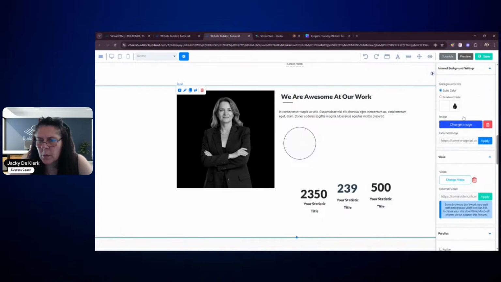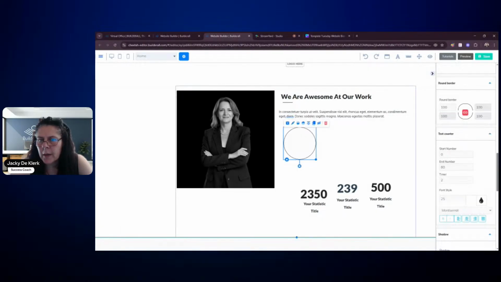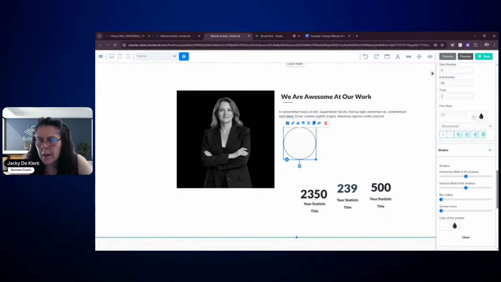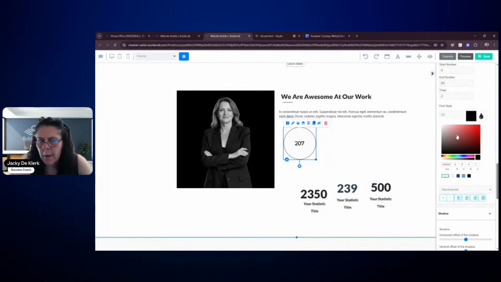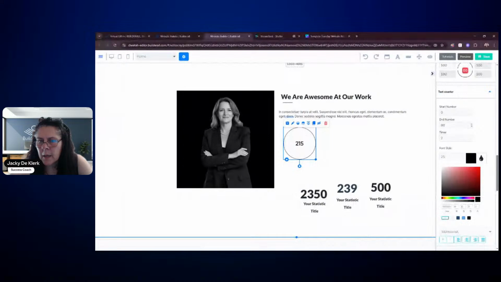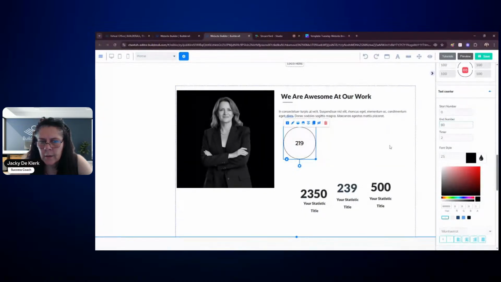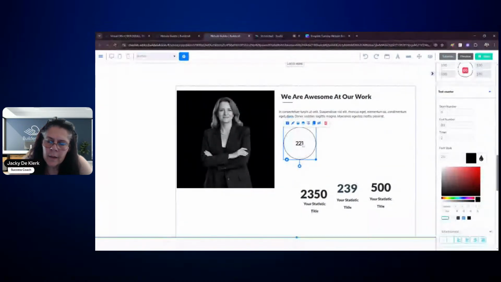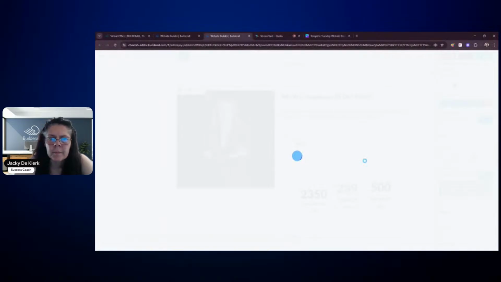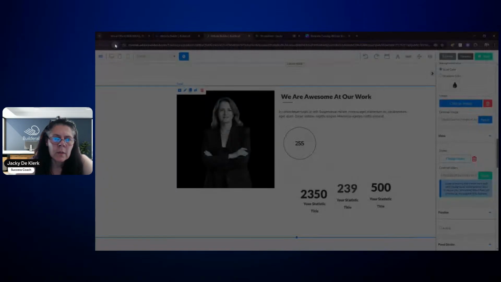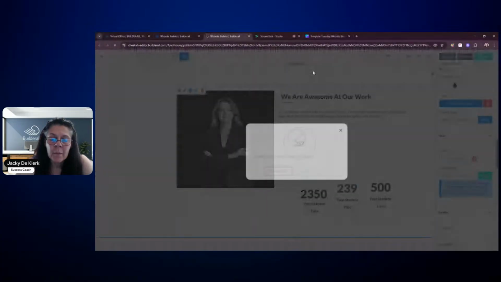Now, what is the font color? Oops, I almost delete something there. We just right click again. The font color for this specific one obviously is going to be black. Let me just start number is 80. All right. And then in the area that we are going to have that number, I don't know why that's running like that, end number is 80. All right, it will change. Let's just save it quickly and then refresh it. So just hold on a second. We will refresh the screen in a moment so that we can have the same numbers.